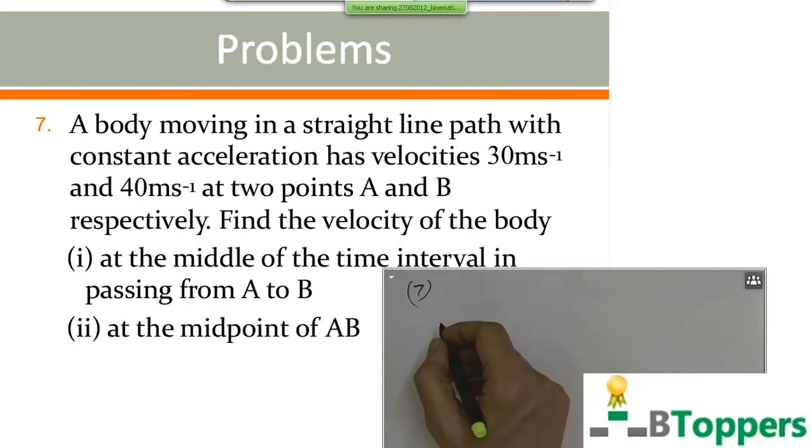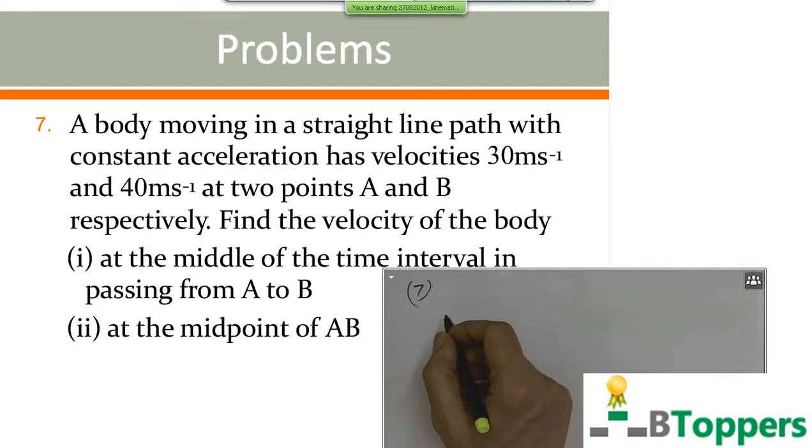Look at the next question, question number 7. A body moving in a straight line path with constant acceleration has velocity 30 meters per second and 40 meters per second at 2 points A and B respectively. Find the velocity of the body. First part of the question, at the middle of the time interval in passing from A to B. Second part of the question, at the midpoint of AB.